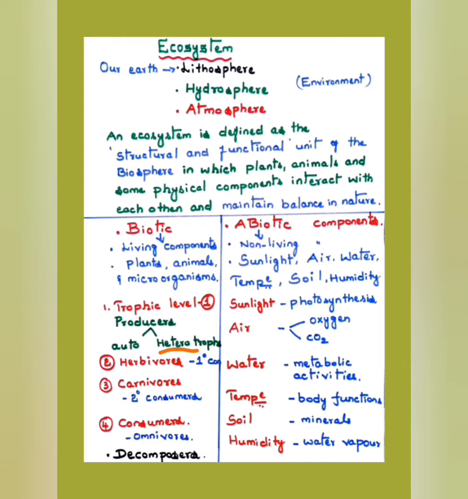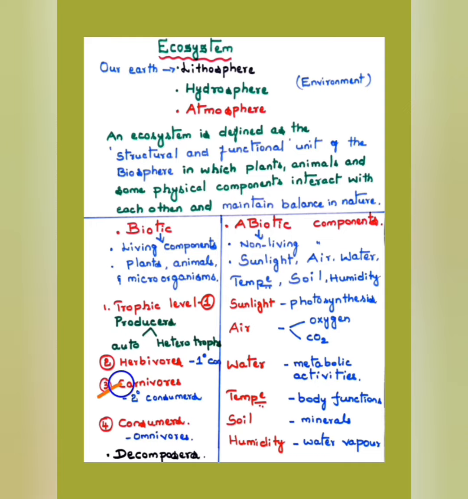Moving to the second level, they are herbivores. What are these herbivores? Some examples of herbivores are deer, rabbits, grasshoppers, bees, a vast variety of them. They directly eat plants. They eat plants to live. So they are called herbivores, and they are primary consumers. They come under the second trophic level.